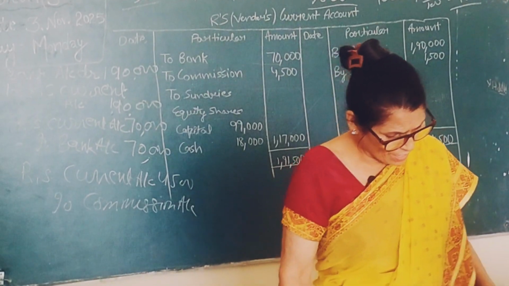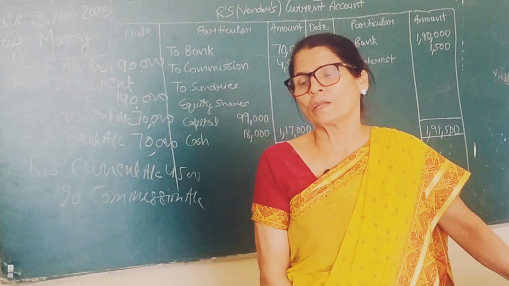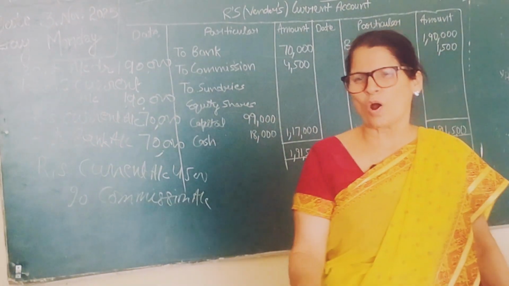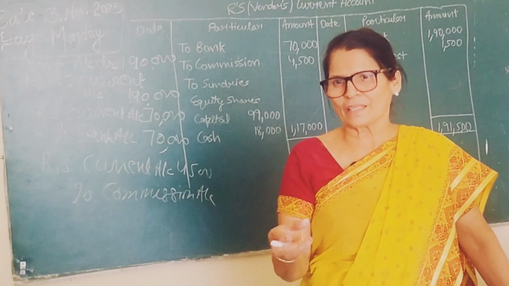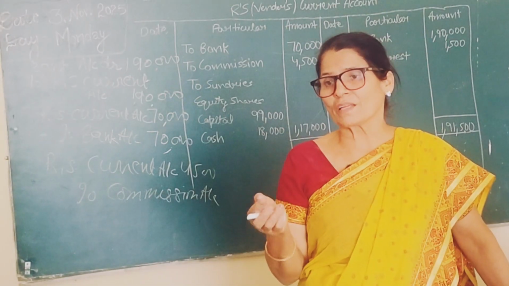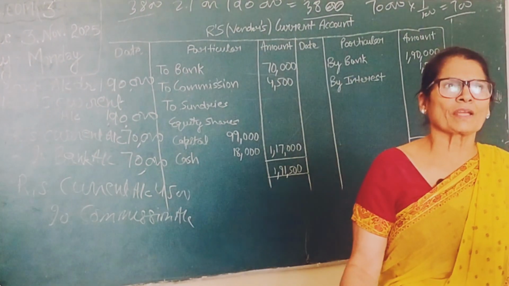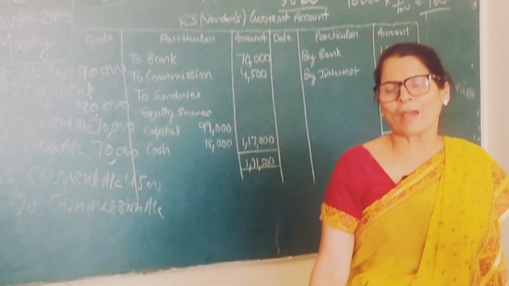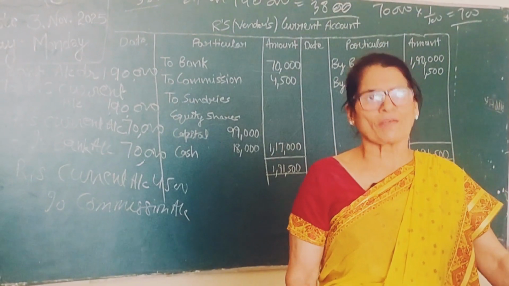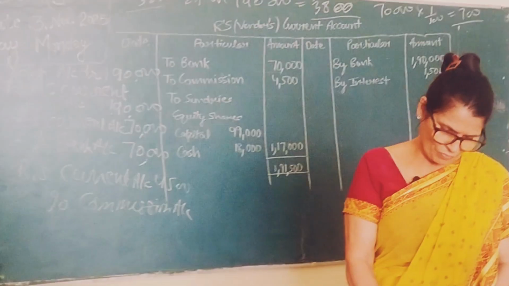You have to open the current account. Then only you will come to know how you have got the balance amount. That is 99,000. You already know how we have got 99,000. For 1 lakh, the value is 100 rupees per share, but how much are they giving? 99. So 1 lakh divided by 100 is 1,000 shares, multiplied by 99. When we open the account, we will come to know how we have got the last journal entries amount. That we will do afterwards.